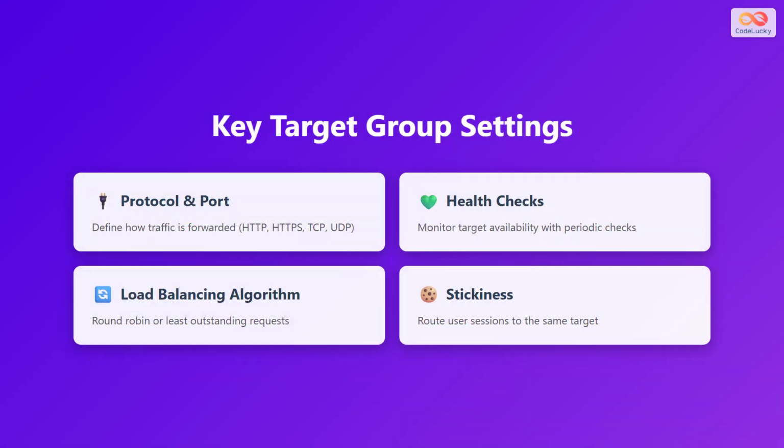When configuring a target group, there are 4 key settings you need to understand. First is protocol and port, which defines how traffic is forwarded to your targets. You can choose from HTTP, HTTPS for web traffic, or TCP and UDP for lower-level network traffic. Second is health checks, which monitor target availability with periodic checks to ensure traffic only goes to healthy instances.